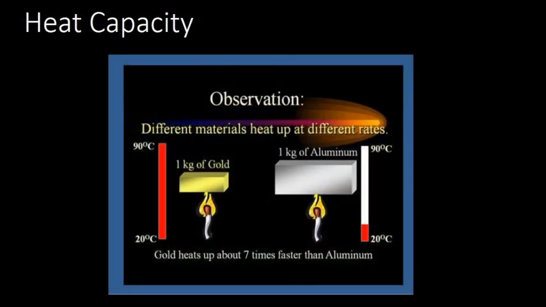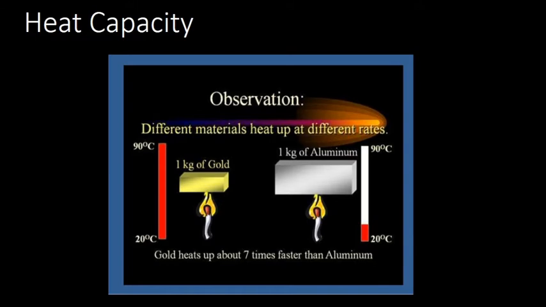Now the next term is heat capacity. Has anyone observed, if you take a glass of water and heat it, and a glass of milk and heat it, will they boil at the same time? No. Every substance heats up or boils at different rates. In this picture I have shown you 1 kg of gold and 1 kg of aluminium. It shows that 1 kg of gold heats faster than 1 kg of aluminium.